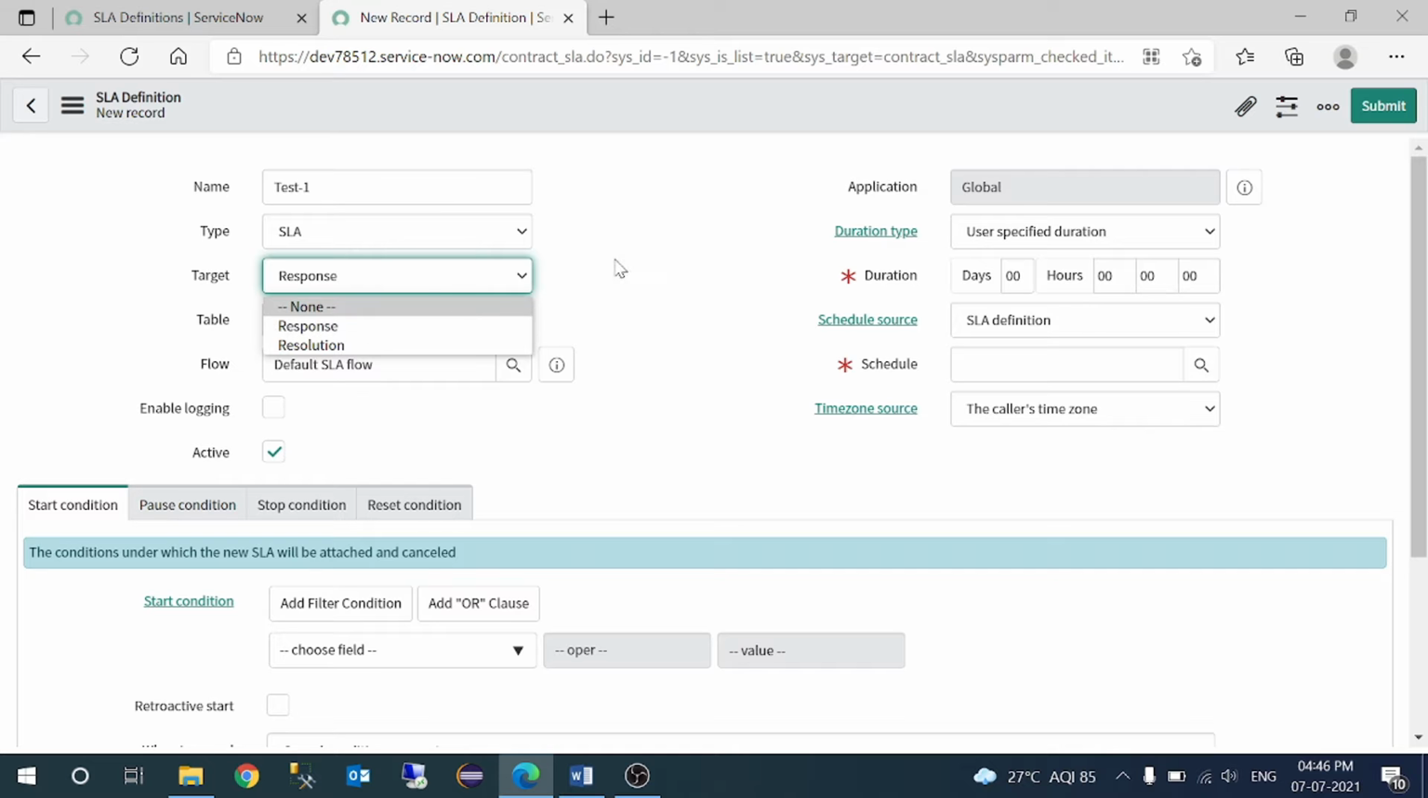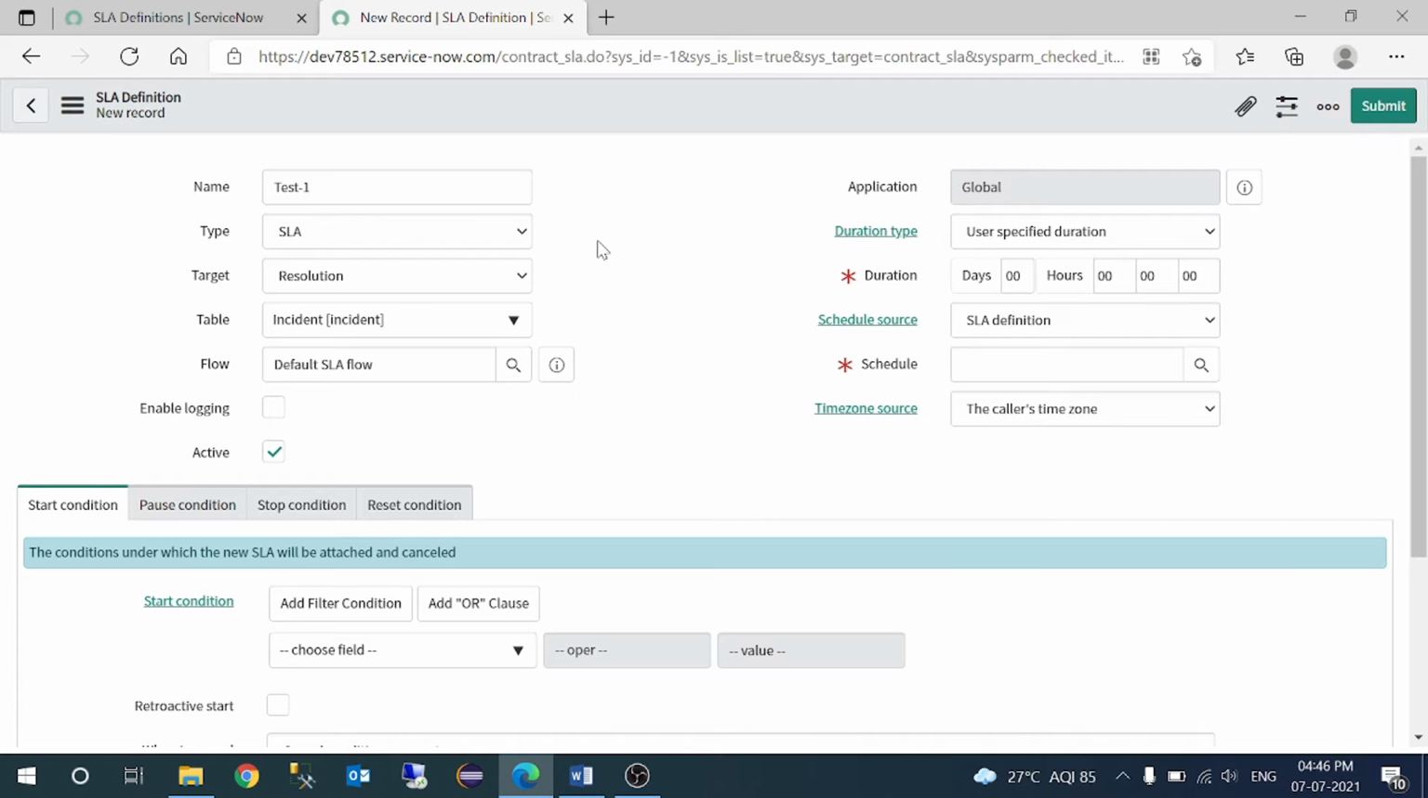Now, response and resolution means that once the ticket is assigned to someone, from that time the resolution SLA should start, right? Let's understand with a practical scenario. I have created a ticket just now, and within 15 minutes the IT support desk has assigned it to you. So now you are the responsible person to resolve the ticket. From that time, your resolution SLA will start.